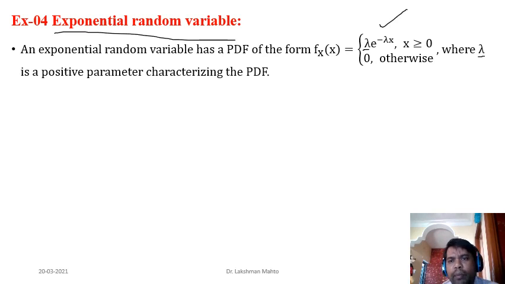So if you know lambda, you can easily know the distribution of an exponential random variable. Here you just need to know what lambda is. So if you know lambda, then very fine. So this is the probability density function of this exponential random variable. Okay, fine. So now we have such kind of things.